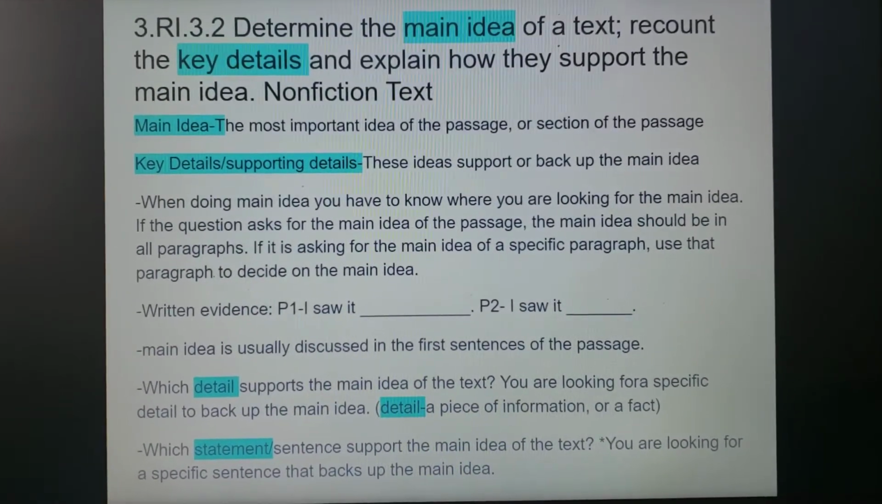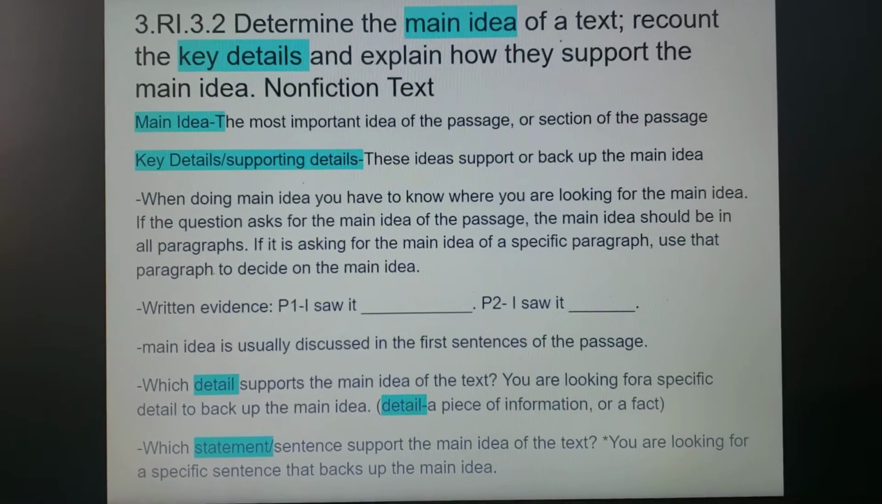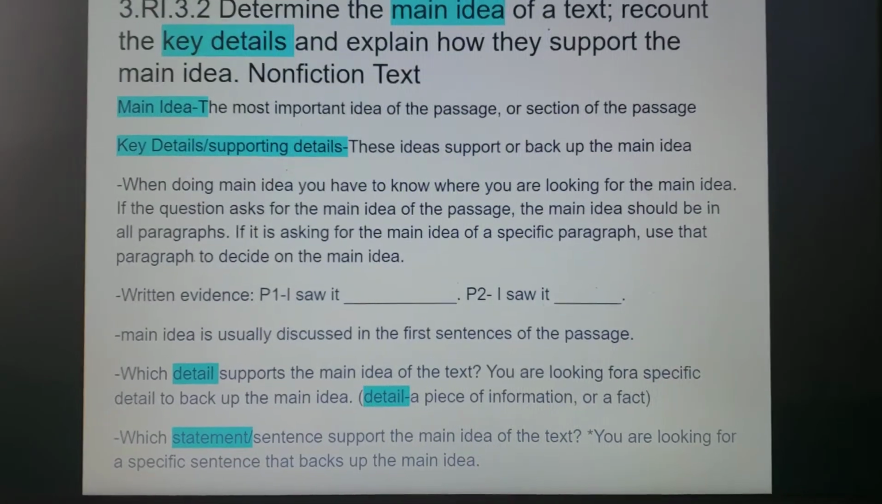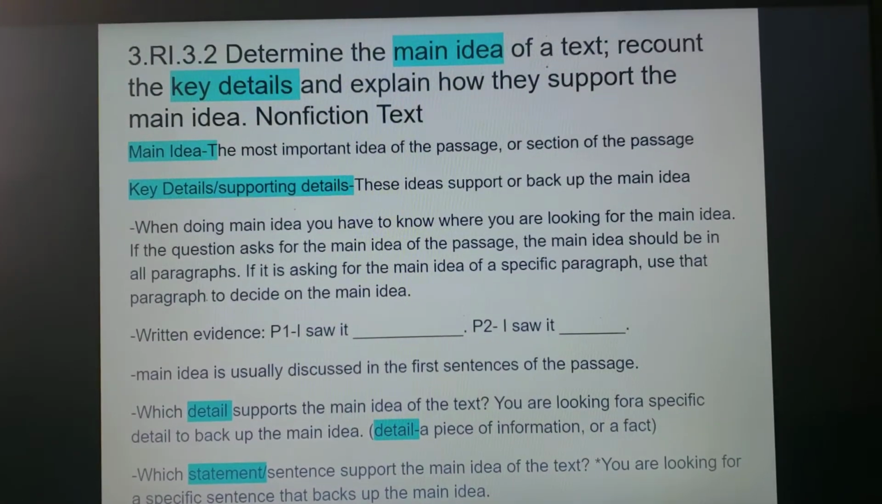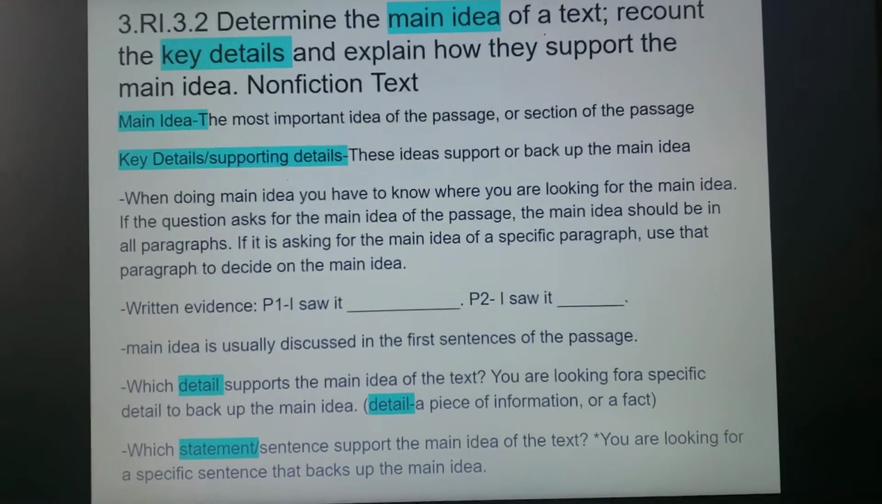Now, you may get some questions that ask you, what's the main idea of paragraph 3? And if you have a question that says, what's the main idea of paragraph 3, then the students will often forget to just go back and read paragraph 3. You need to reread just the piece that it's looking for the main idea of.